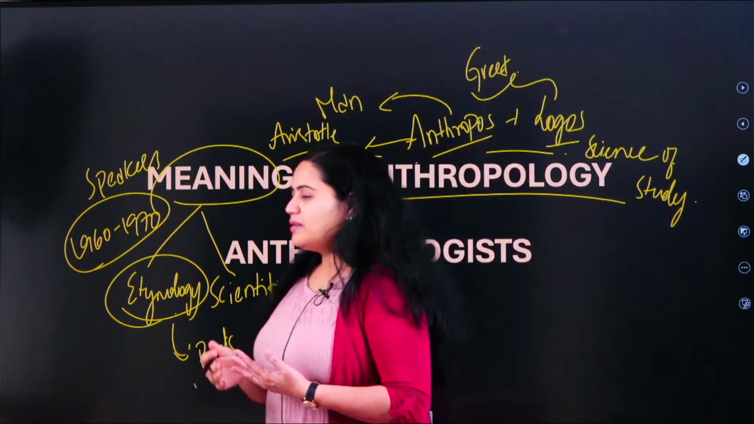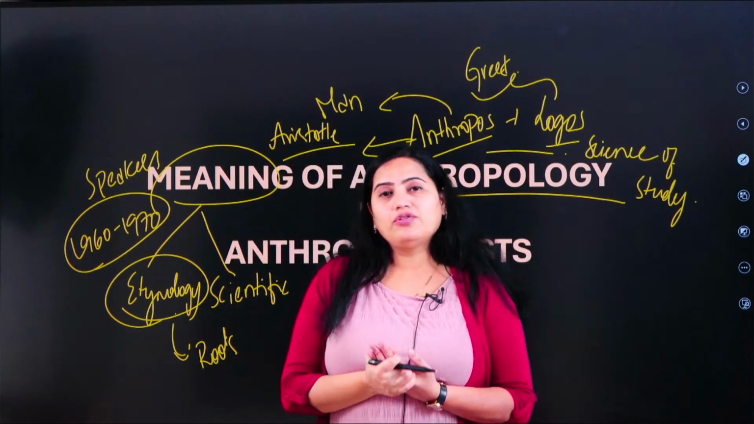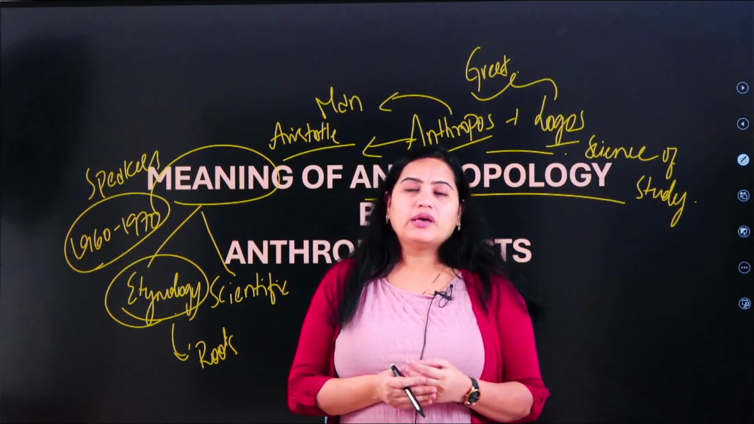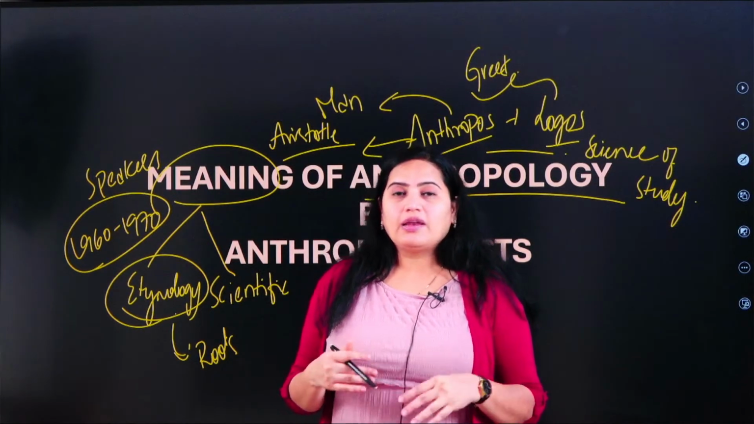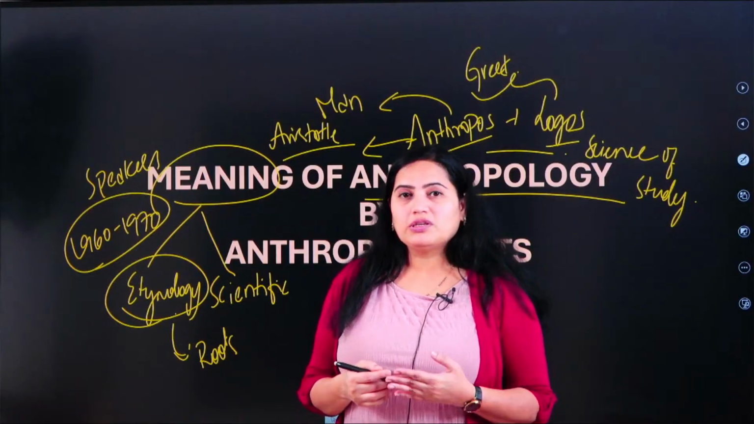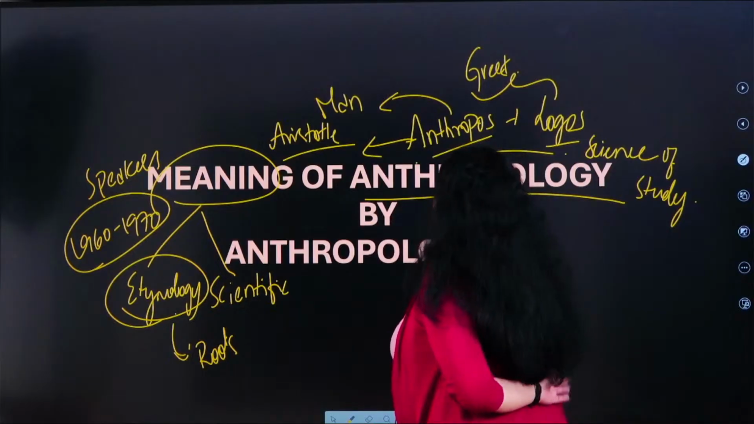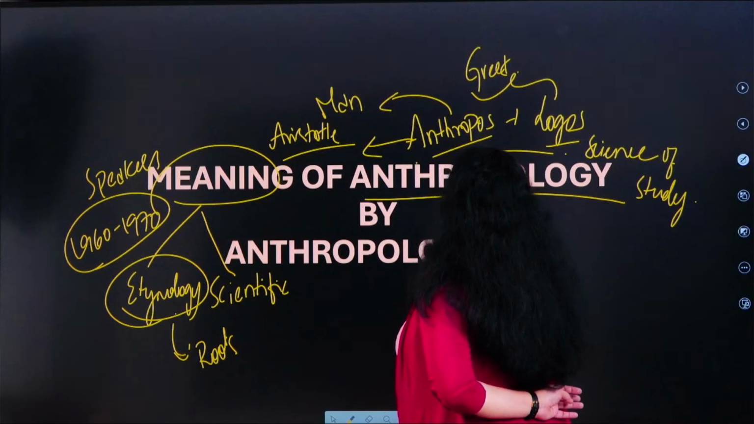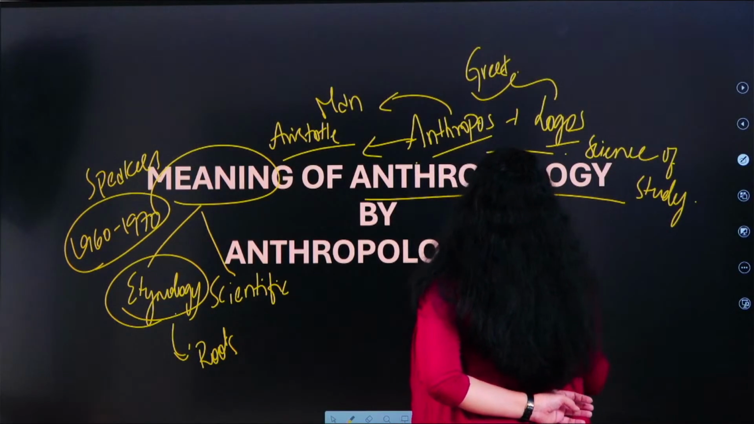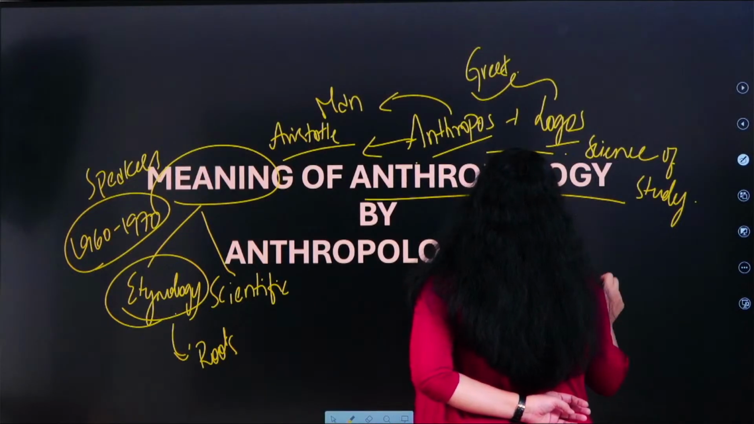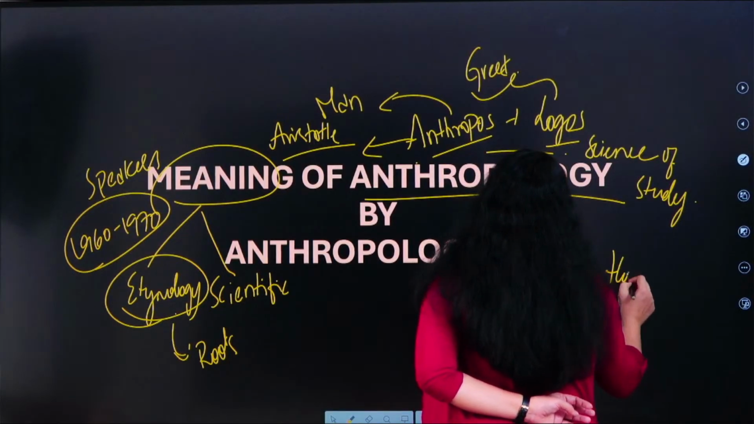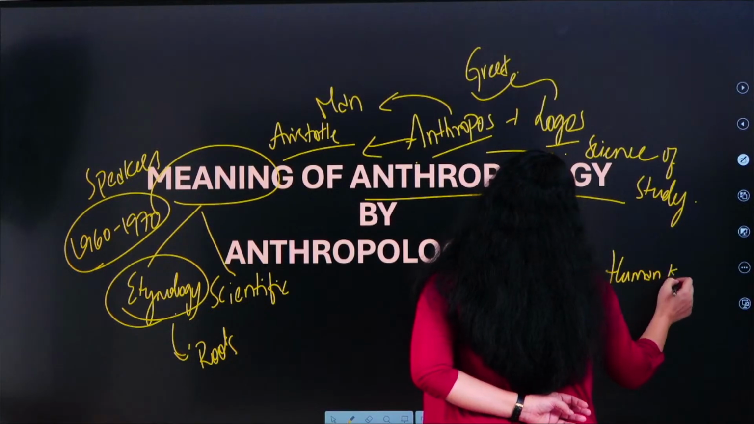Eventually the scientists of anthropology had to revise the meaning of anthropology, making it gender neutral, and the etymological meaning of anthropology has changed in a certain way. It is right now called the science of study of humankind. So now it is called the science of study of humankind, making it gender neutral.